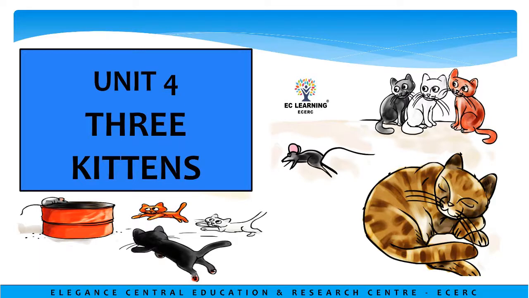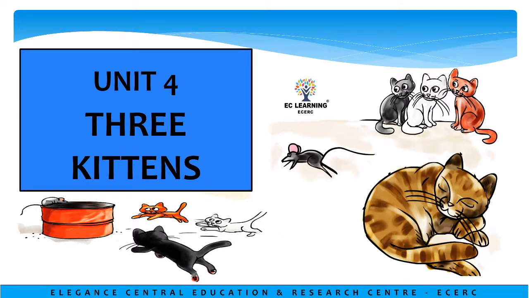In this unit, the student enjoys a simple story on creatures around us, gets the concept of colors, describes pictures using appropriate vocabulary.